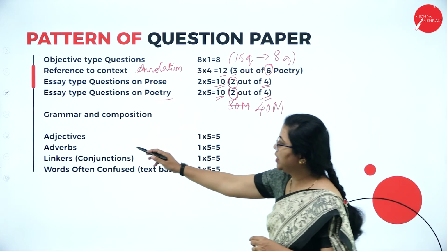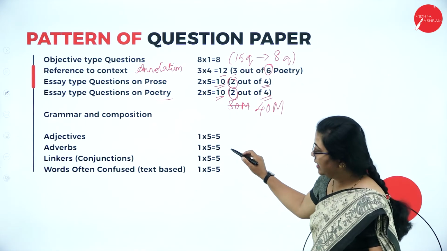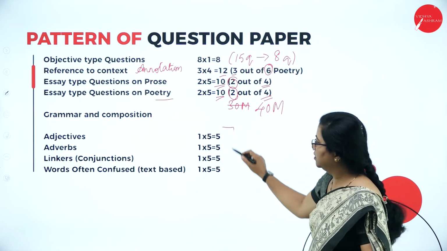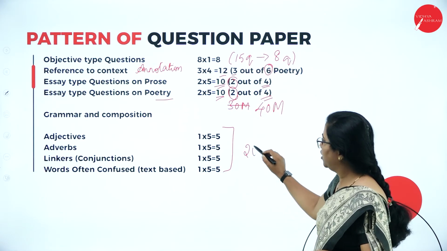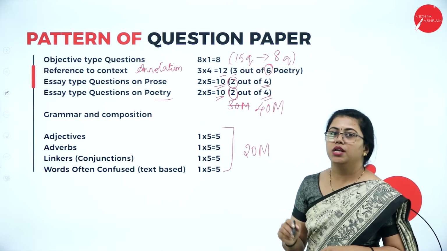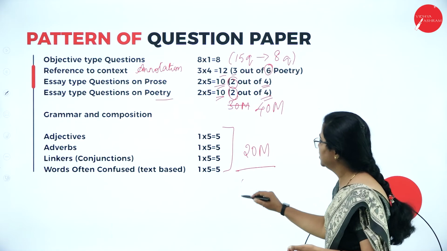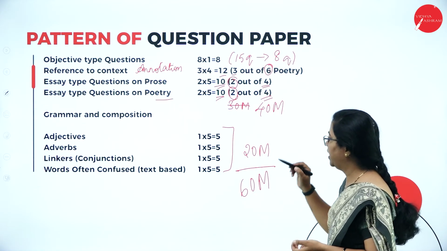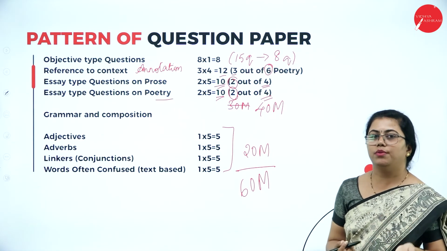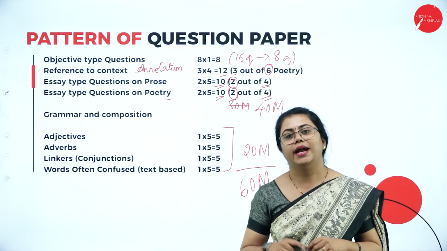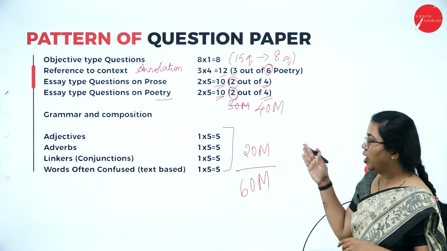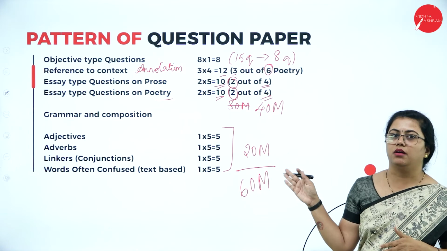Here you can see adjectives, linkers, adverbs, and words often confused. This is for 20 marks. So all these come up to 60 marks, which is your term end paper. However, you have 40 marks for internals and this for 60 marks. Hope you understood and are clear with whatever I have explained.